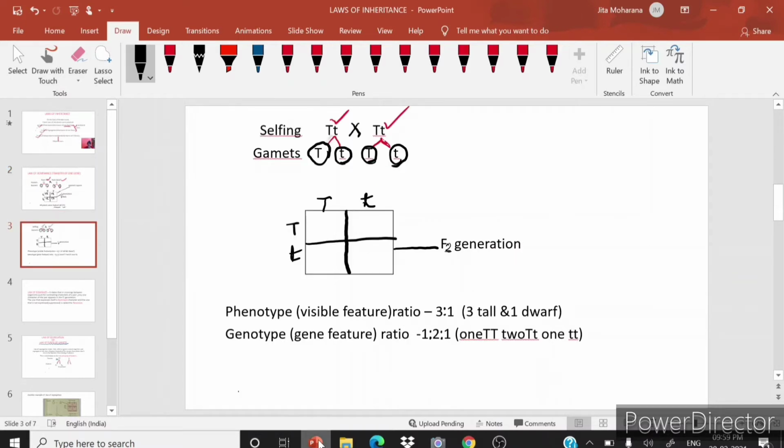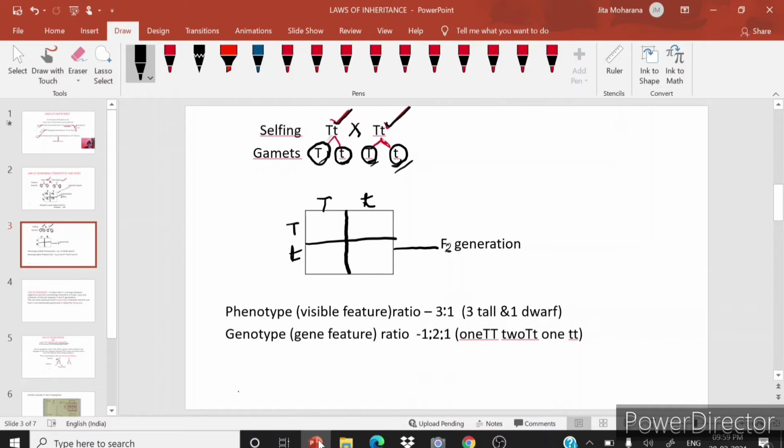Mendel again crossed between the hybrid talls from the F1 generation, and during reproduction these plants also produced gametes, that is capital T, small t, capital T, small t.